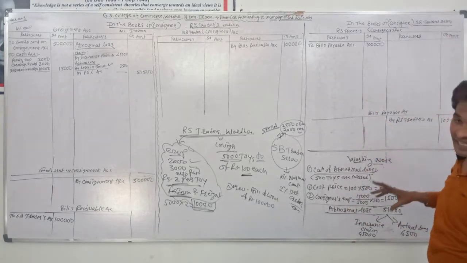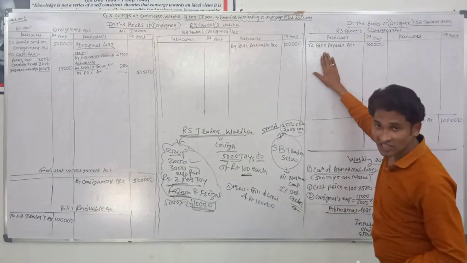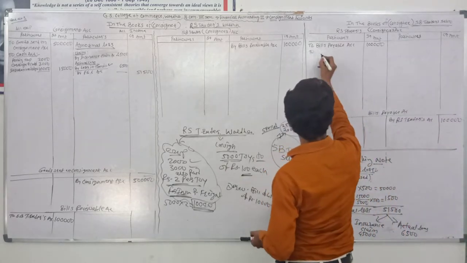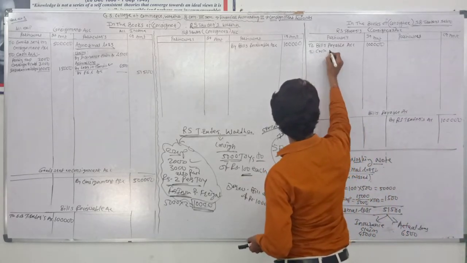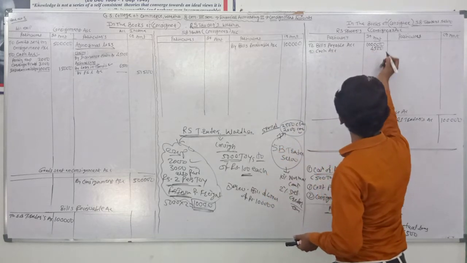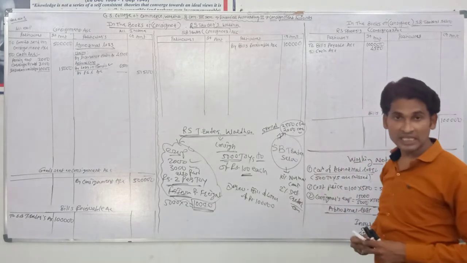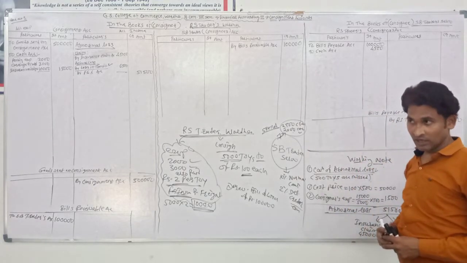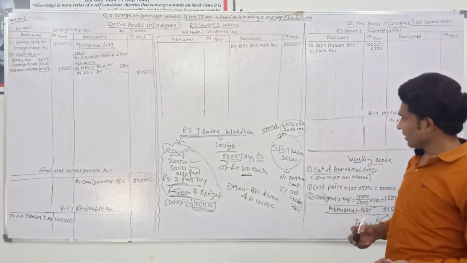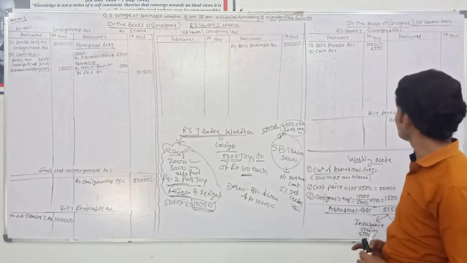So SB Traders passes the entry: RS Traders account debit, cash account credit. Write on the debit side of RS Traders account by the name of cash account, rupees 4,500. It is also called the consignee's direct expenses, non-recurring expenses, non-selling expenses.